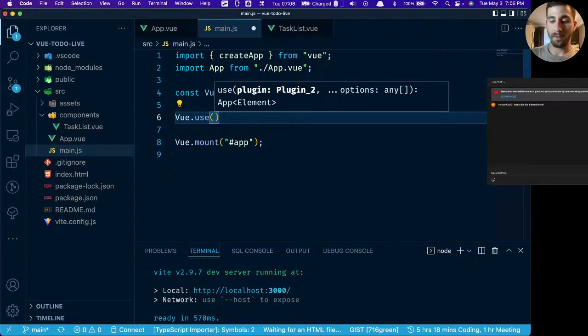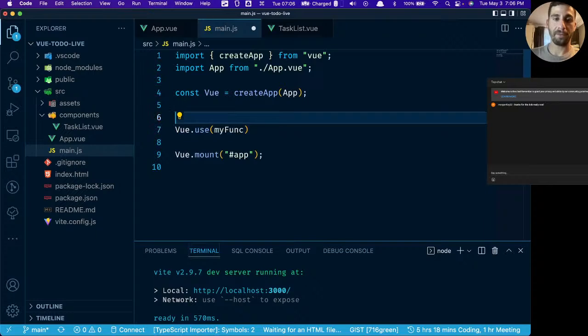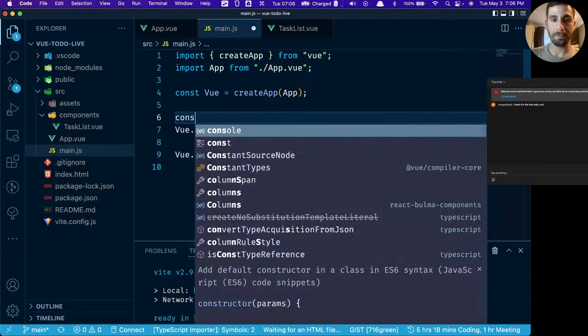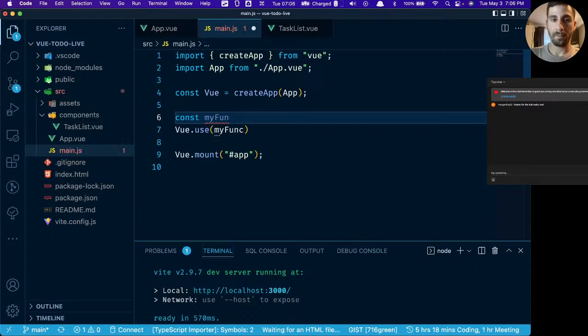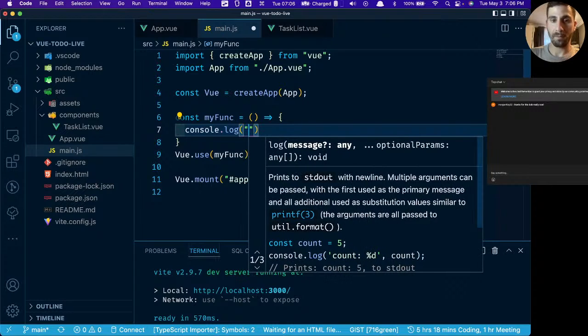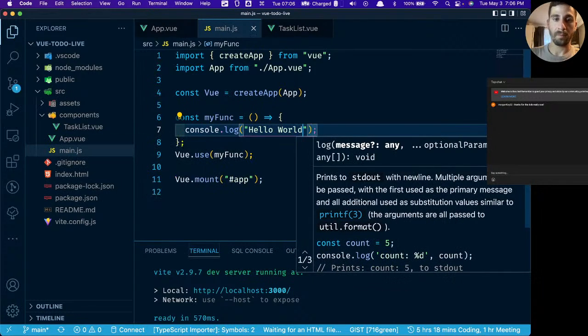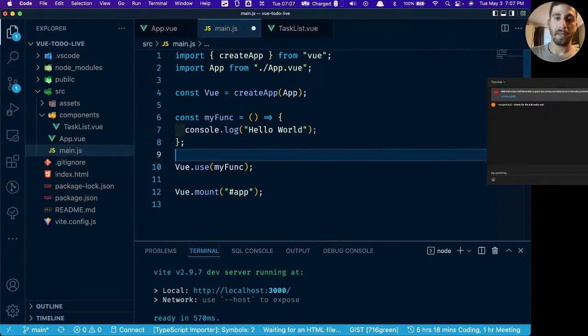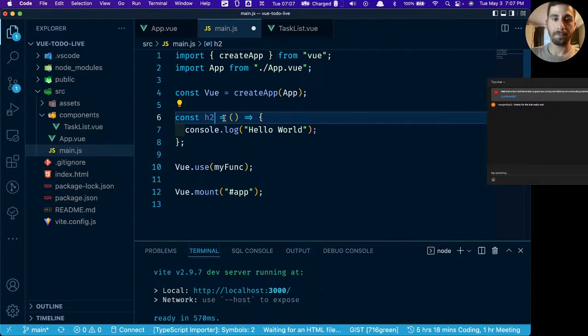Let's give my function something to do. I have a function called myfunc. It's called HW for hello world. All it does is log hello world.